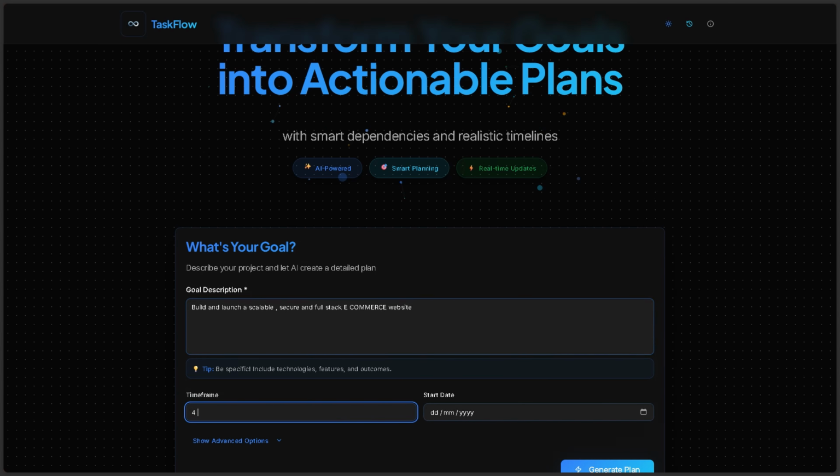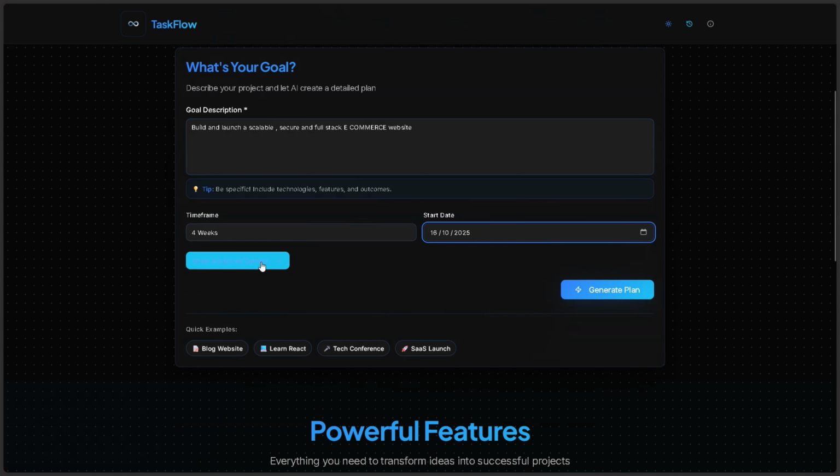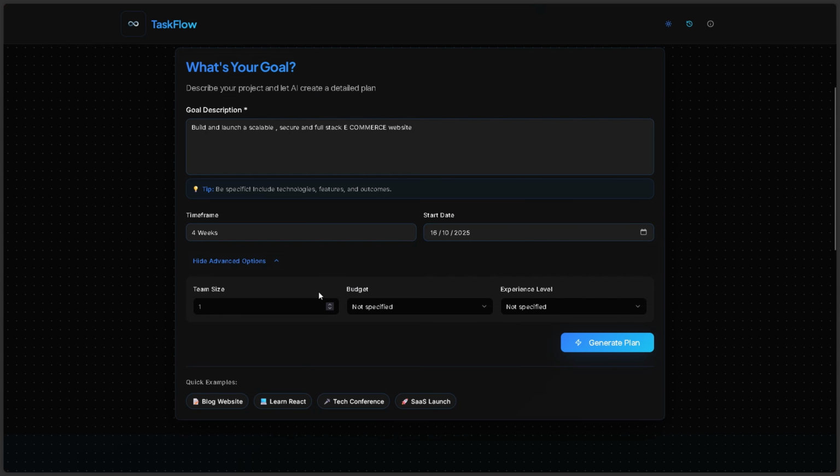Now, for the time frame, I'll take 4 weeks starting from tomorrow. Now, we have some advanced options: team size, budget I'll keep as high, experience level I'll keep as intermediate, and now we'll click on generate plan.